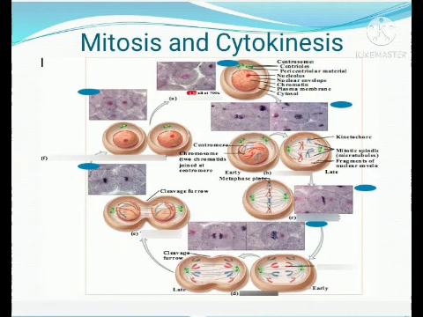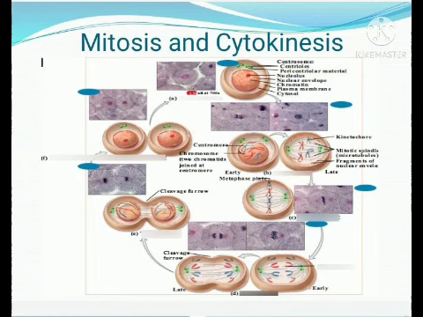Another destiny, it suddenly goes for a division. And the third one is to die. And this proportion has to be maintained. Some will remain functioning without dividing. Some will grow and divide. Some cells will die, and the death of a cell is known as apoptosis.